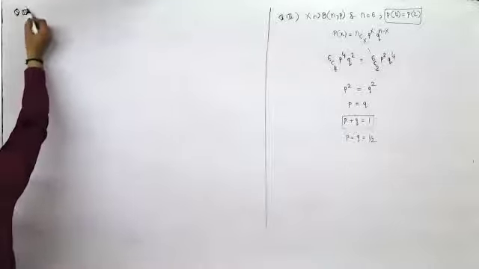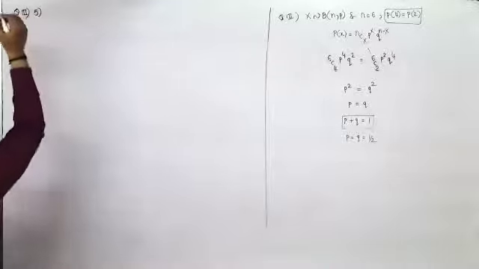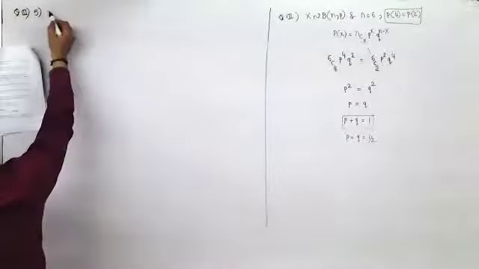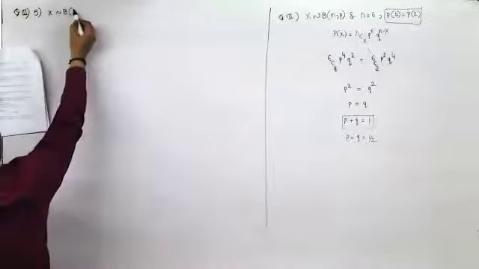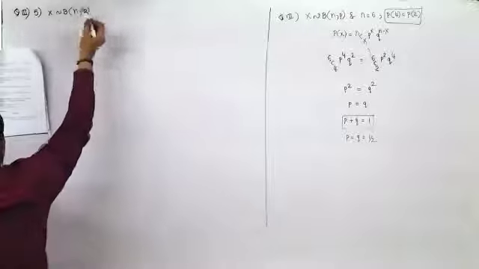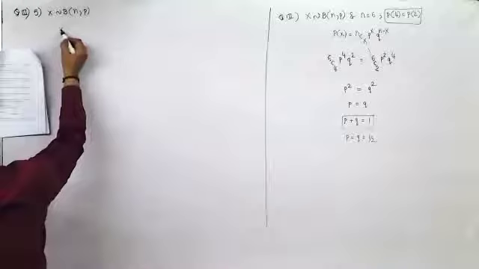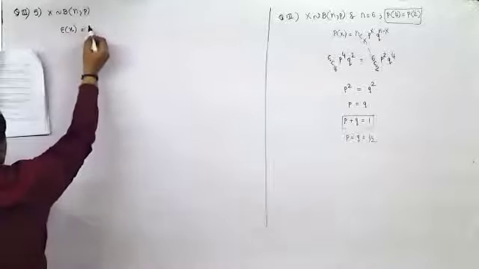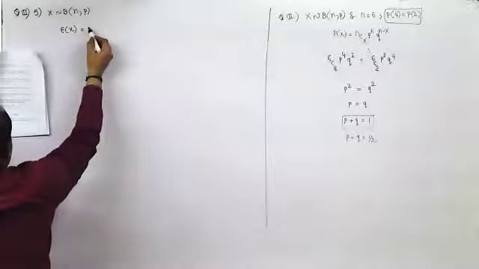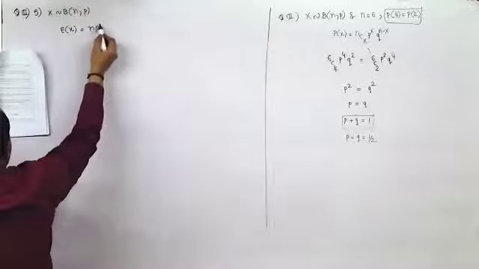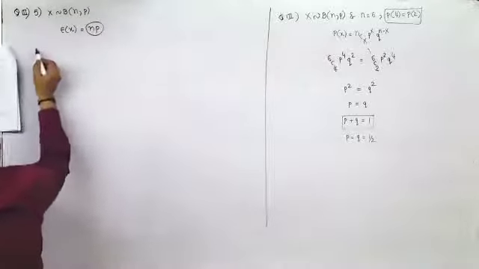Question number 3, the fifth part. X is a binomial variate with two parameters N and P. Mean or expected value is denoted by E of x, and E of x is given by what? This is mean. For a binomial distribution, mean is given by NP, not NPQ.